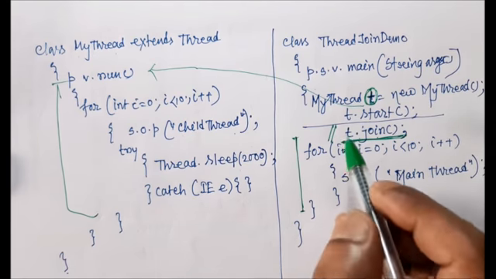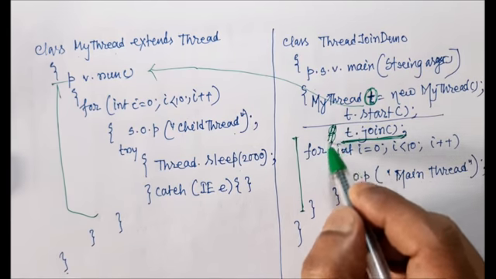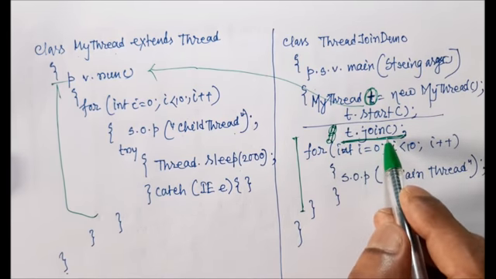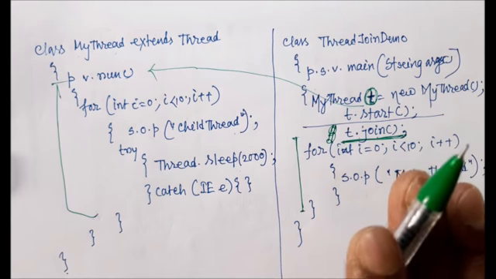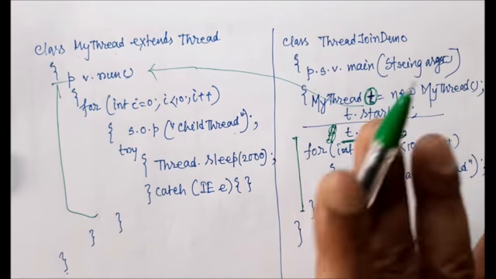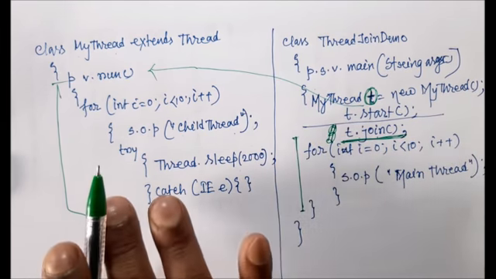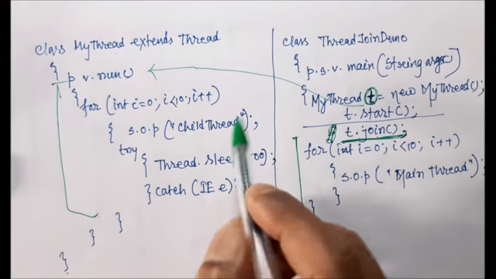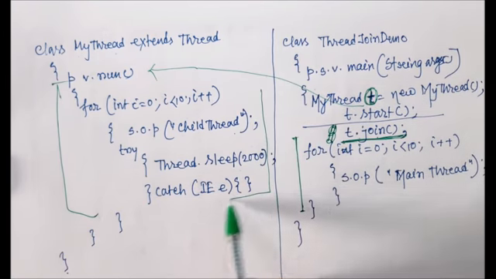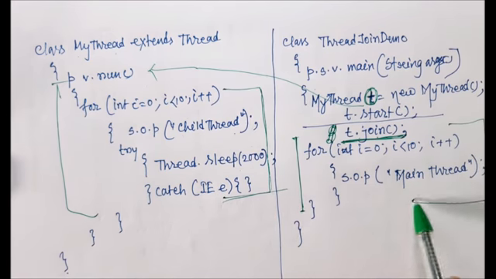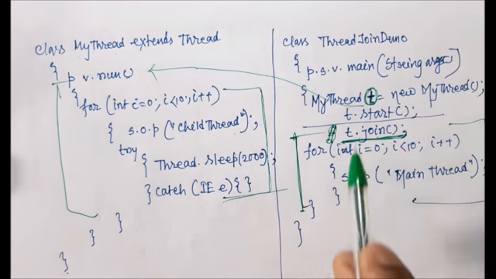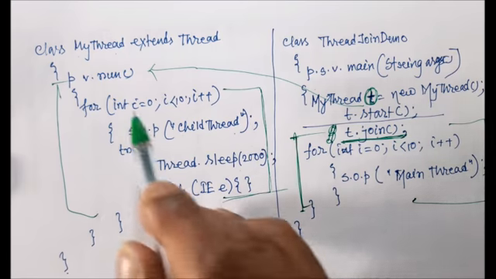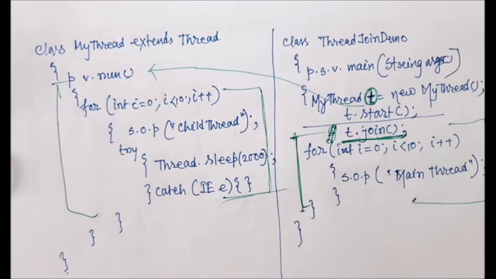But when we have used this line, the t.join method, that means I am assured the main method will be executed after completing my child thread. So my child thread will be executed first, then my main thread will be executed. This portion of code will be executed after finishing this portion of code.